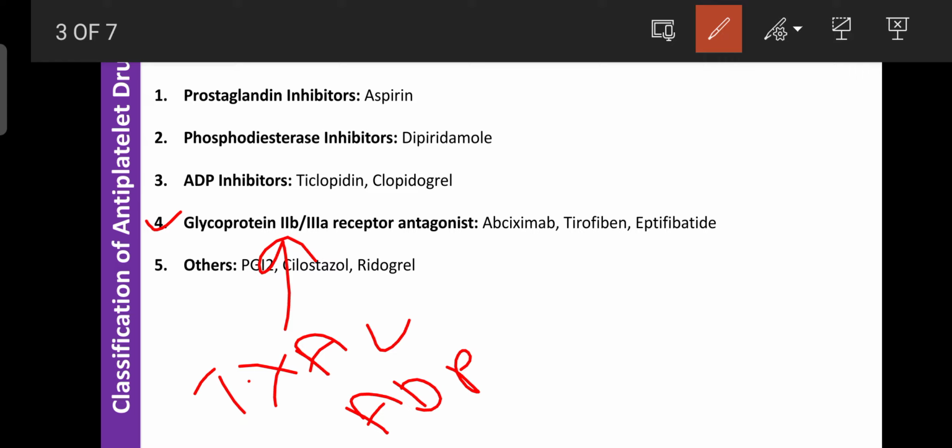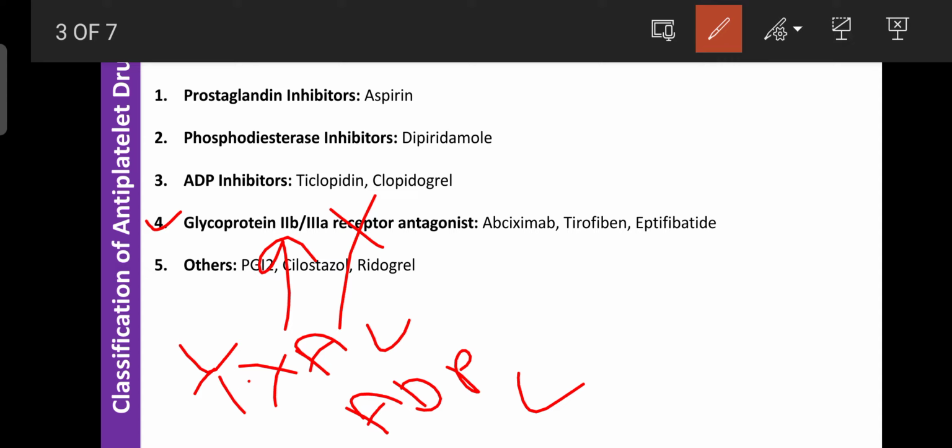The drugs like abciximab, tirofiban, and eptifibatide mainly inhibit these receptors. Even in the presence of thromboxane A2 and ADP, the phospholipids are not released, or the platelets cannot be activated. So due to use of these drugs, they inhibit unwanted thrombin formation or fibrin clot formation.